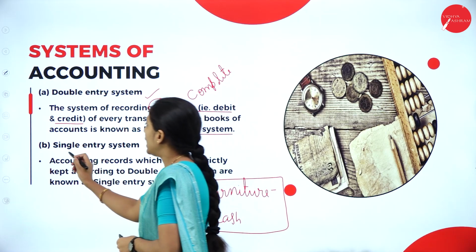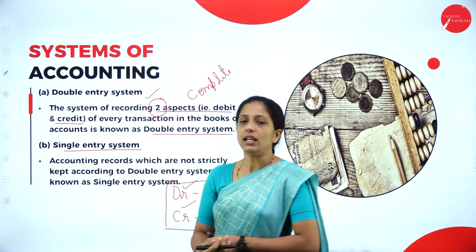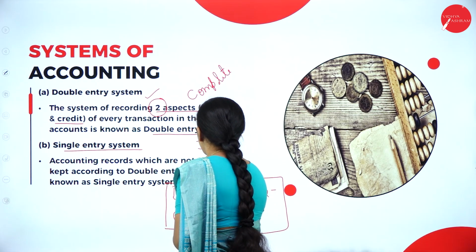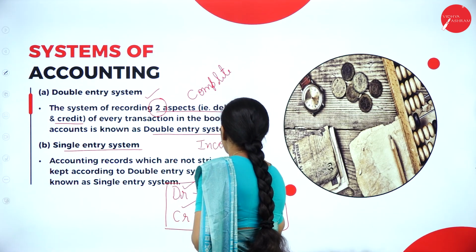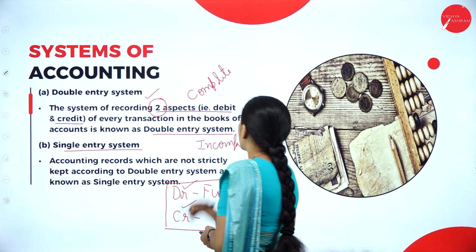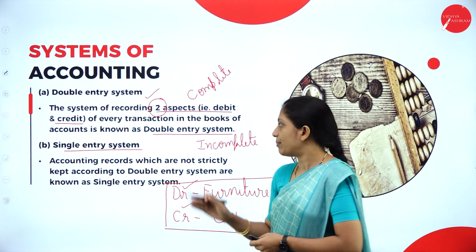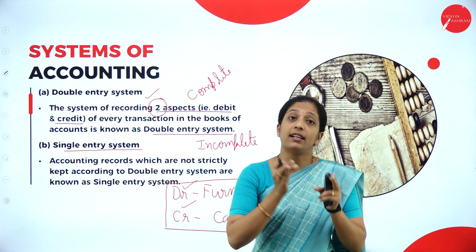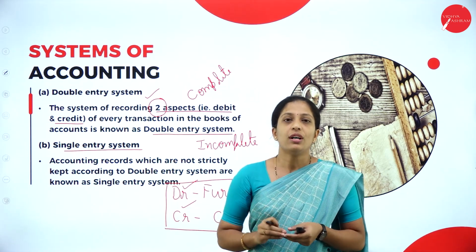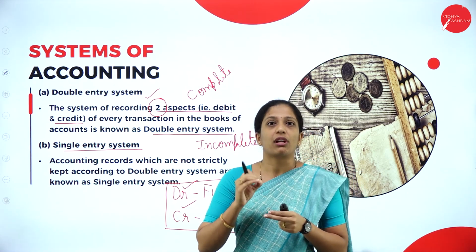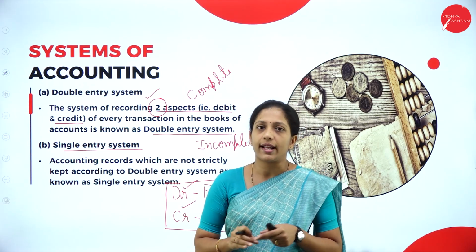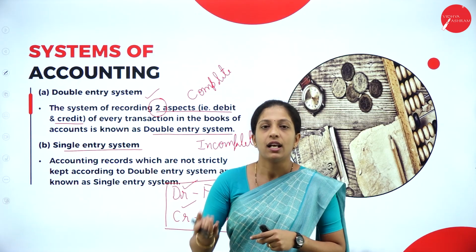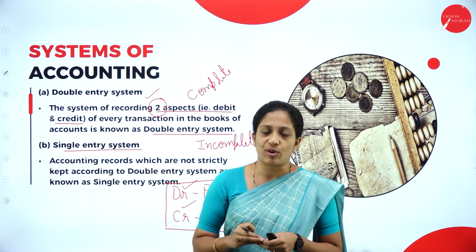Now coming to single entry system. So here it is called as incomplete system of accounting. It is called as incomplete system because we are going to record only one account, that is either debit or credit. So here both the aspects, both debit and credit aspects, are not recorded. Either debit aspect is recorded or credit aspect is recorded. So it is called as incomplete system of accounting.